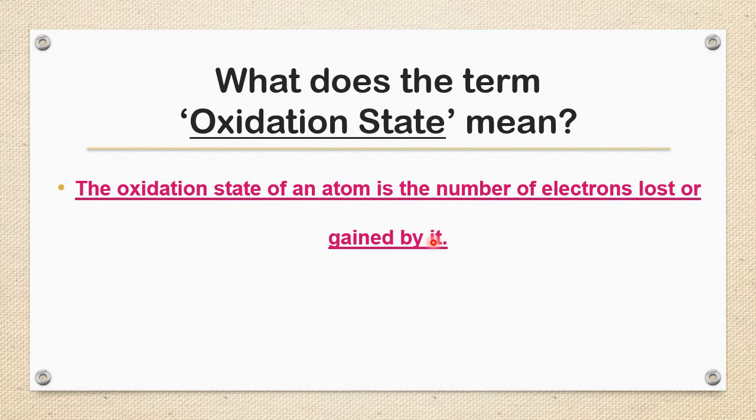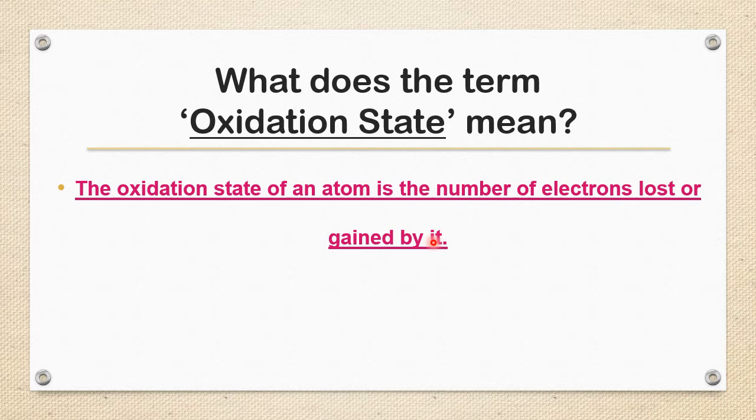Third example, carbon. Carbon's place is unique, neither extreme left nor extreme right. It is exactly in the middle. Therefore, carbon's nature is to share, not to lose, not to gain. How many electrons does it want to share? See the electronic configuration. The atomic number of carbon is 6. It is 2,4. So to become 2,8, it has to share 4 electrons. Therefore, carbon prefers to share 4 electrons because of its special place on the modern periodic table. So by sharing 4 electrons, it acquires a stable electronic configuration. That 4 is the oxidation state of carbon.